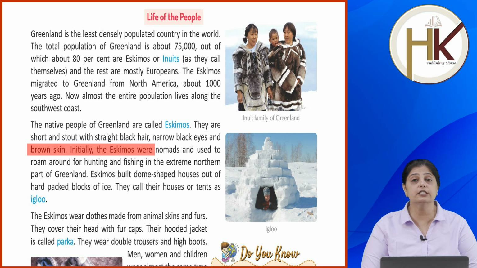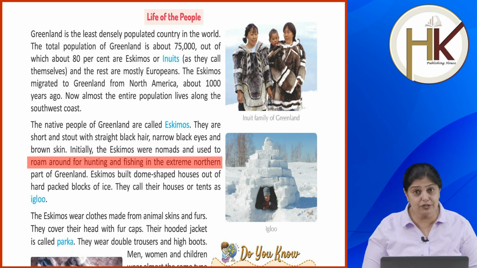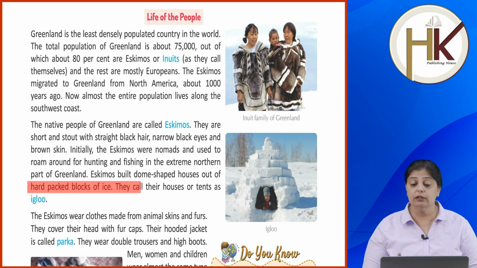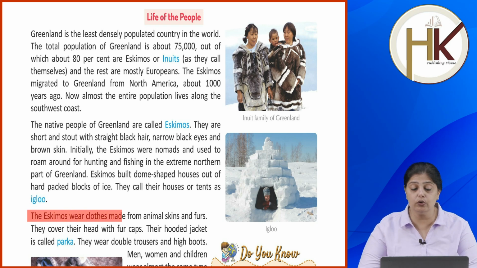Now initially the Eskimos were nomads, मतलब बंजारे थे, एक जगह से दूसरी जगह जाते थे, okay. And they used to roam around for hunting, for fishing, even in the extreme conditions, okay. Now Eskimos built dome-shaped houses out of hard-packed blocks of ice. Now they call their houses or tents as igloos. The Eskimos, they wear clothes made from animal skins and fur.